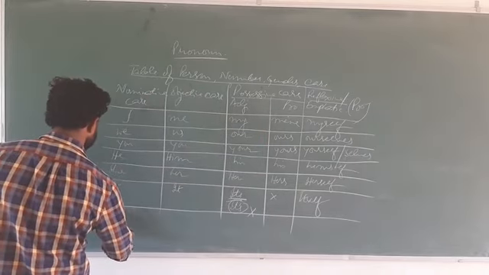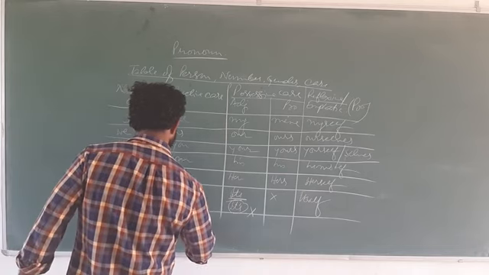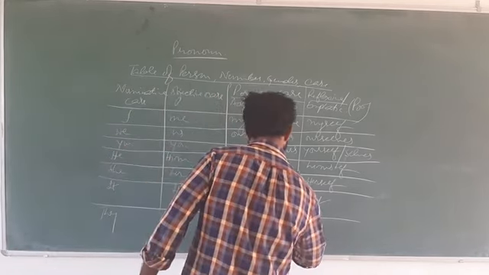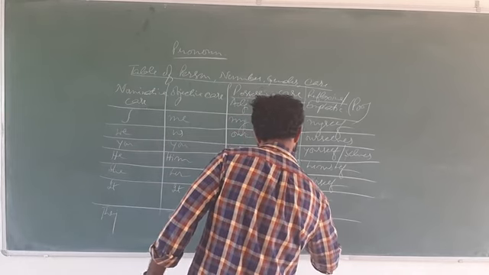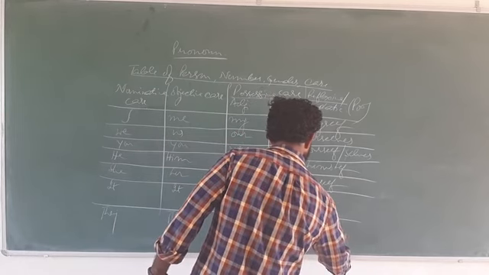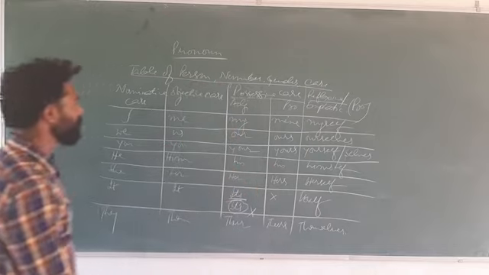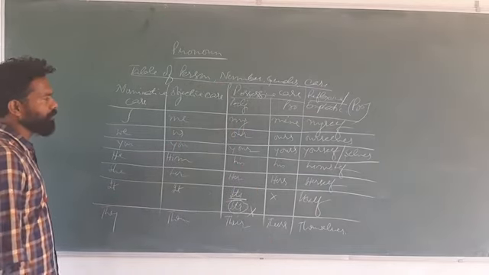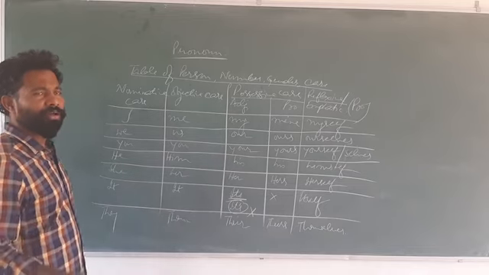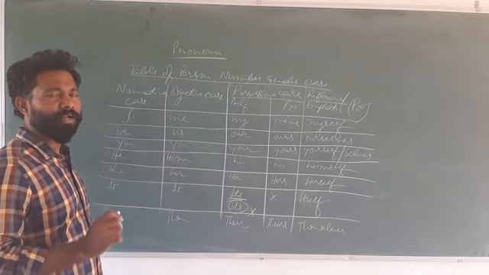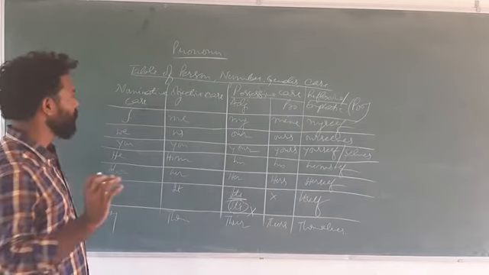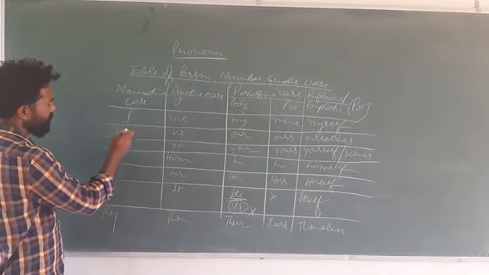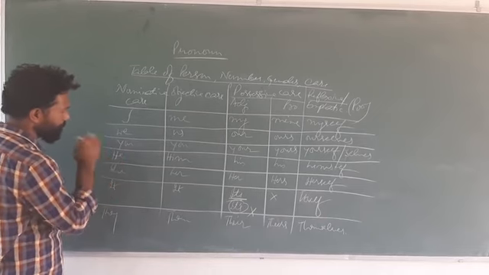third person plural number. They, them, their, theirs, and themselves. Fine, children. So this is a simple table which we need to keep in our mind, because if I say nominative case, you need to understand what those nominative cases are. So these all are nominative cases: I, we, you, he, she, it, they.